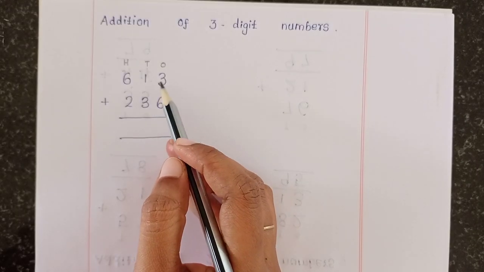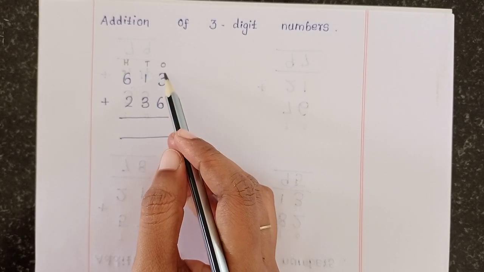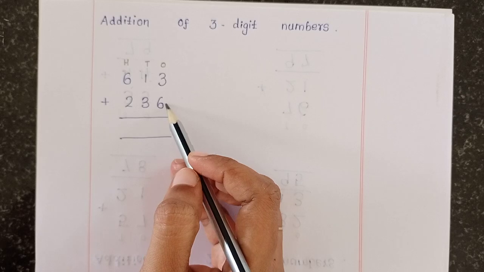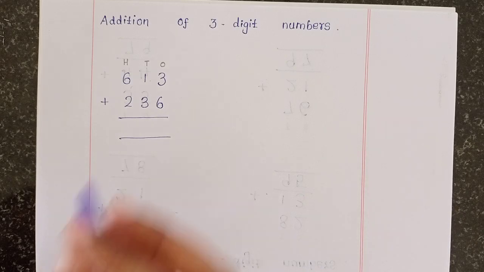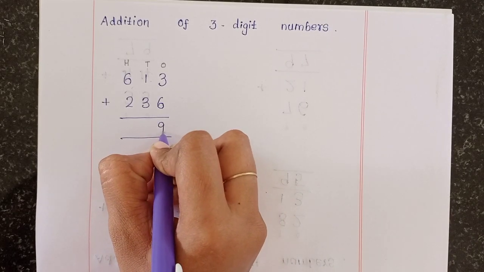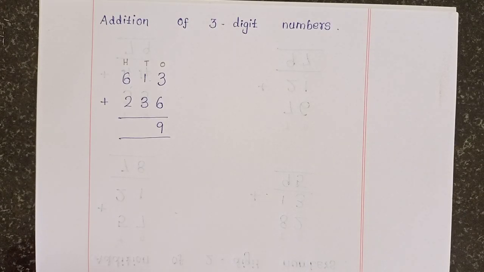The top number you take in your heart, the bottom number you take in your fingers to count. 3 in the heart, then you take 6 fingers to count. 3, after that 4, 5, 6, 7, 8, 9. So the answer is 9. 3 plus 6 is equal to 9.